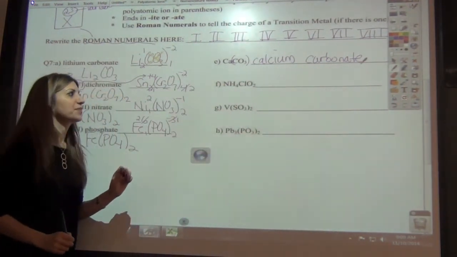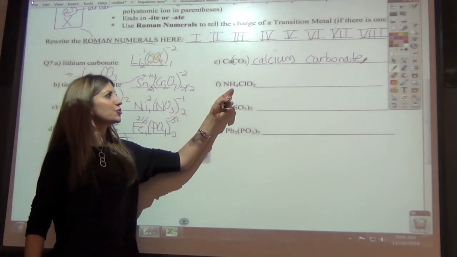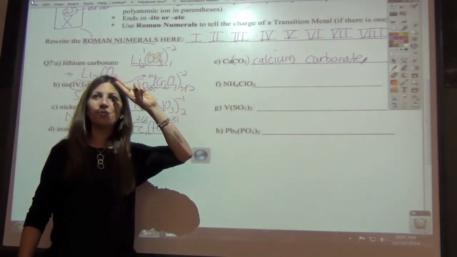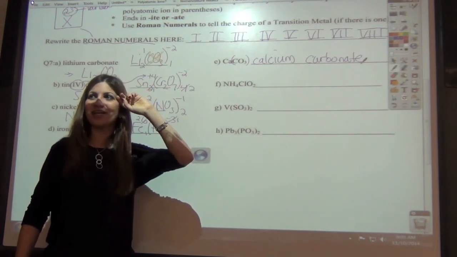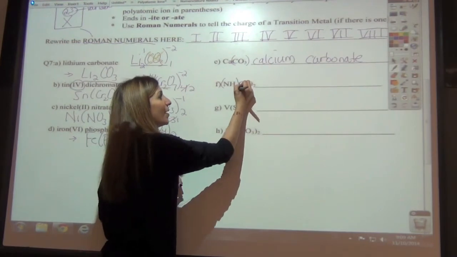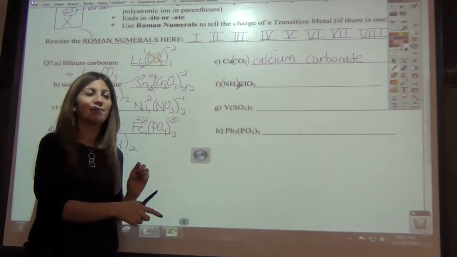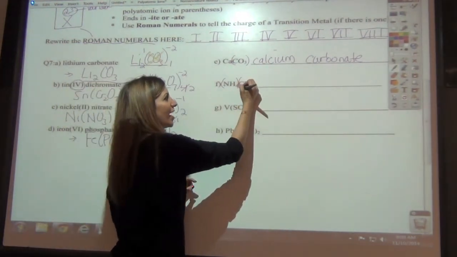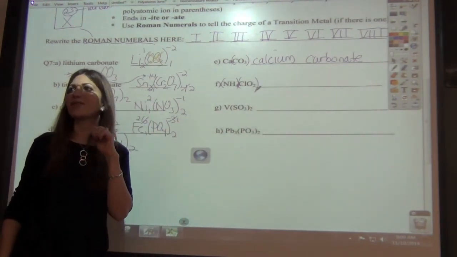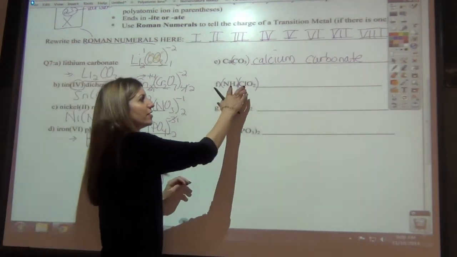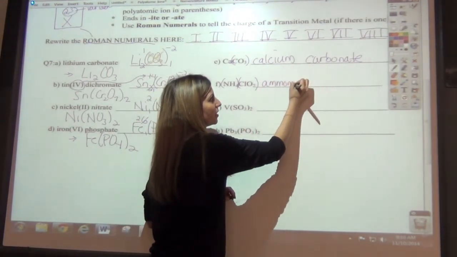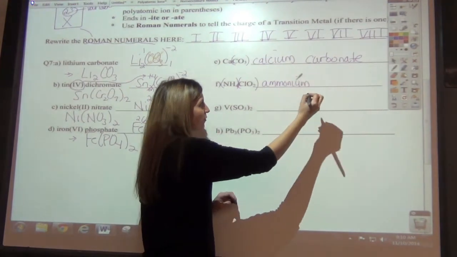Try the next one. This one has 1, 2, 3, 4 elements. This one actually has 2 polyatomic ions in it. Anybody recognize one? Good. NH4 is in the bottom right corner, ammonium. What about ClO2? Find that. Chlorite. Awesome. So let's leave a little space. We're going to write ammonium first. Leave a little space in case we need a Roman numeral.